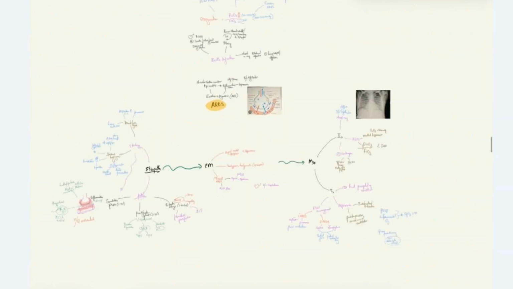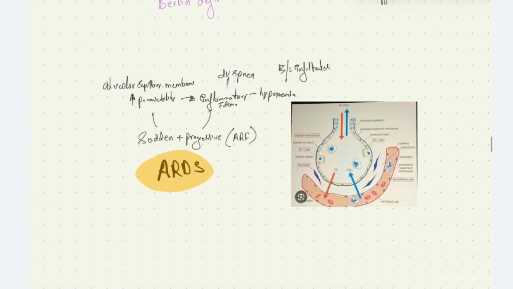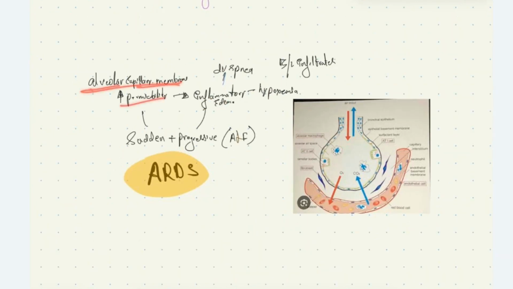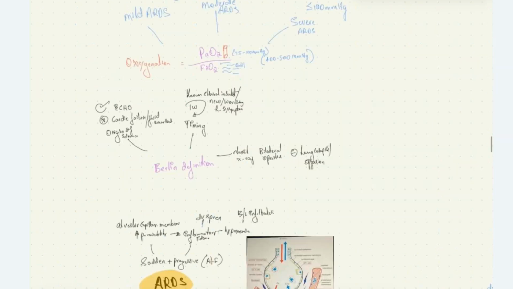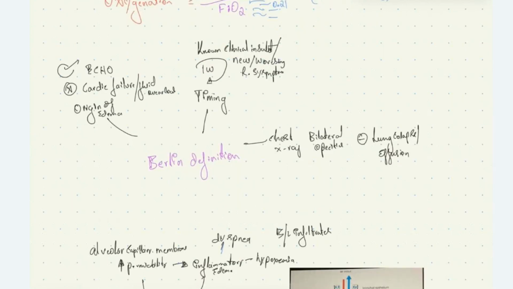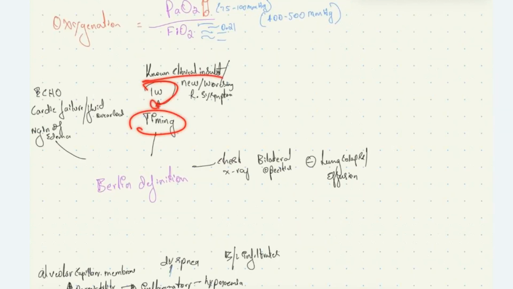This is about ARDS. To summarize, acute respiratory distress syndrome is a sudden progressive acute lung failure with increased alveolar capillary membrane permeability and inflammatory edema causing dyspnea and hypoxemia with bilateral infiltrates. The Berlin definition states that the origin of edema should not be cardiogenic and the timing should be within 1 week of a known clinical insult, or new or worsening respiratory symptoms. Chest X-ray should show bilateral opacity with lung collapse and effusion ruled out.